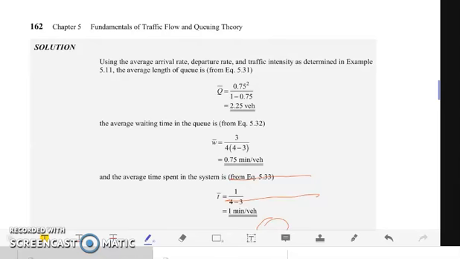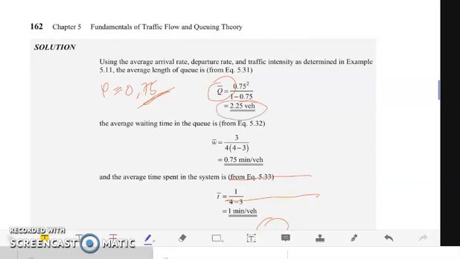We're going to make use of this traffic intensity rho to get our average length of queue. The average length of queue, denoted by q bar, is equal to rho squared over 1 minus rho. Using 0.75 as computed previously, it gives us 2.25 vehicles.